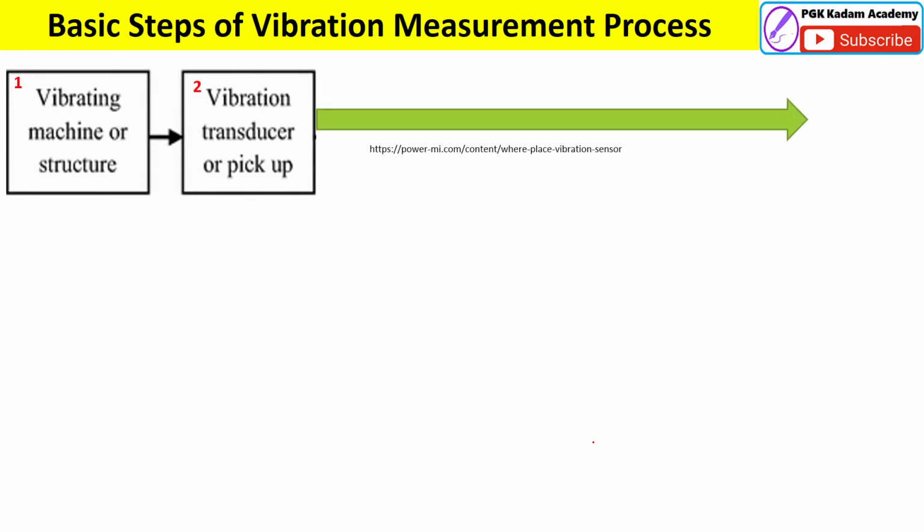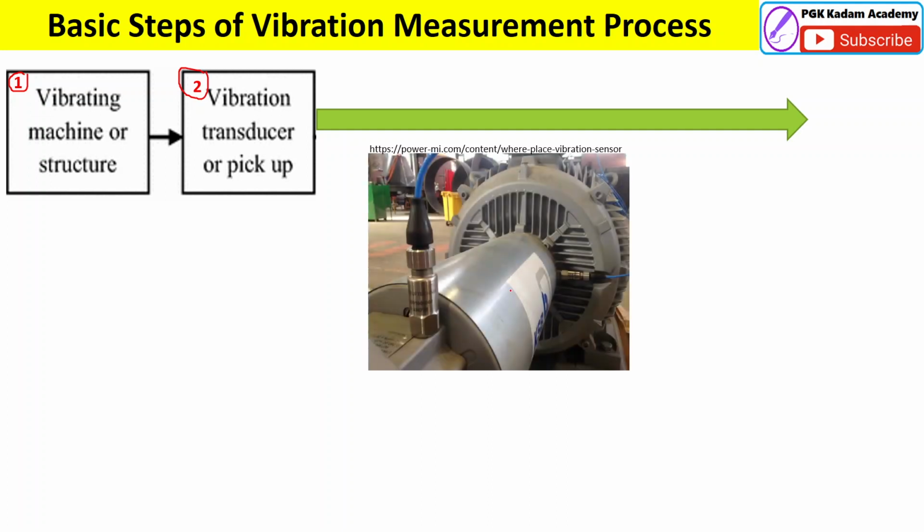Now we have to study what the basic steps for the measurement process are. You can see here, number one is the vibrating machine or structure. And in number two, you can see the vibration transducers. These transducers are installed here. You can see in this picture, these two transducers are there. The transducer is also called a pickup.